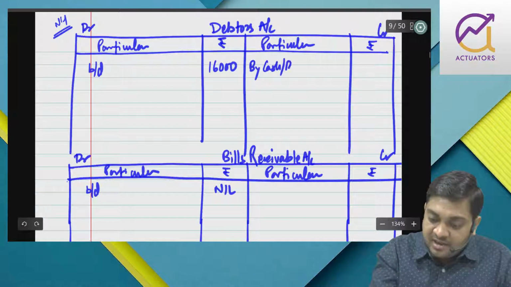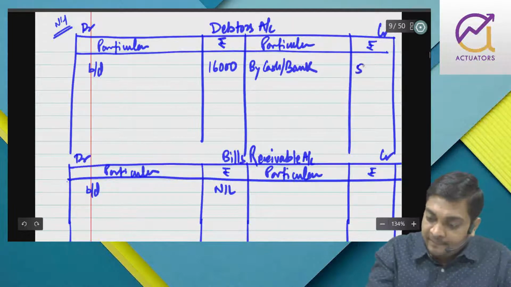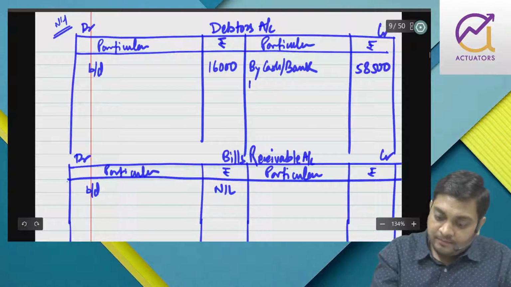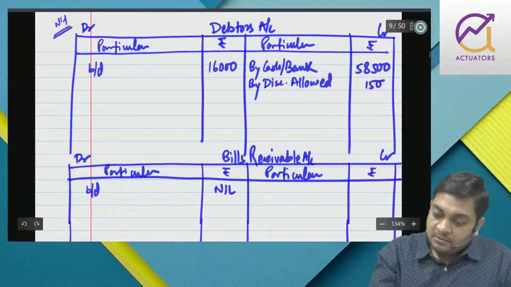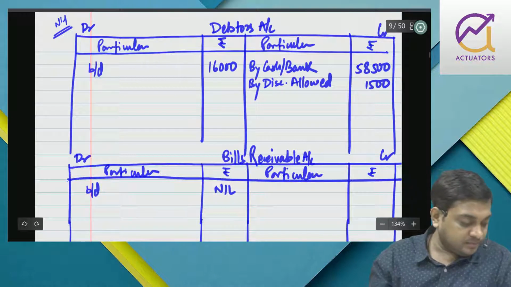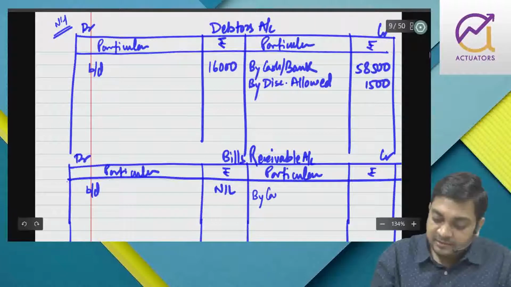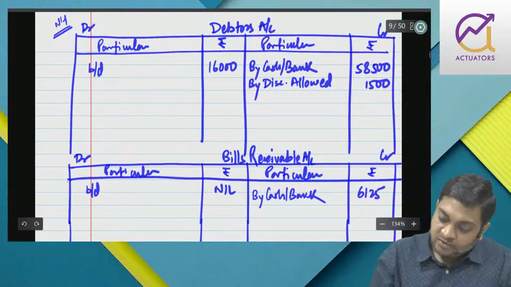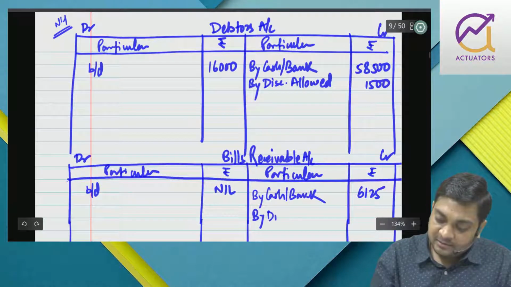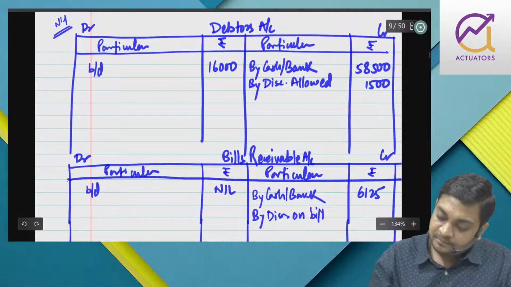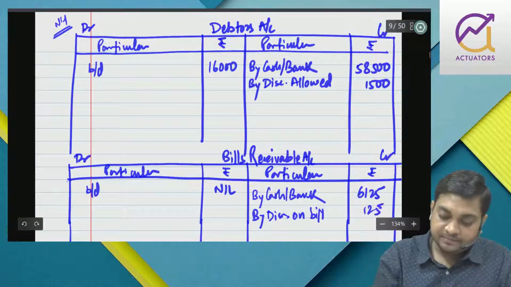So by cash and bank 58,800, by discount allowed 1500. Collection on discounting of bill, so BR will be credited. So by cash and bank 6125 is collected, by discount on bill 125.